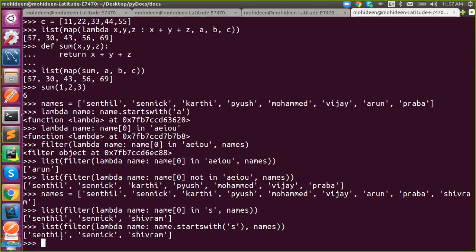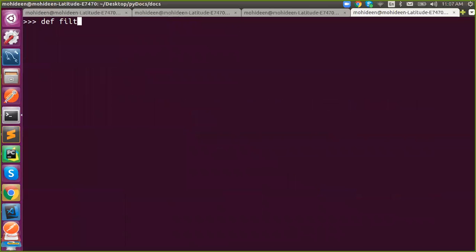Filter is a function which is constructed using for only. If you want, I will show you how filter works by replicating it. Okay, def filter. The first input is the function, the second input is iterables. Now I need an output.